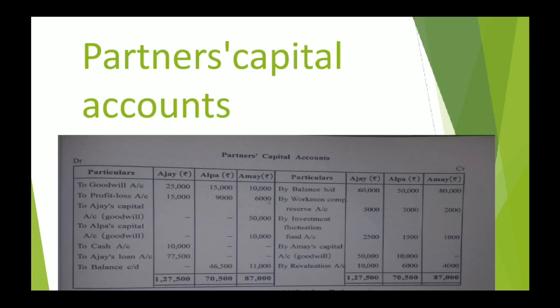You always have to write amount in the opposite column. Opposite to what? In your journal entry. If you are writing Amai's name, then the amount will appear definitely in the column of Ajay and Alpa. This way. Alright? This is a new concept.